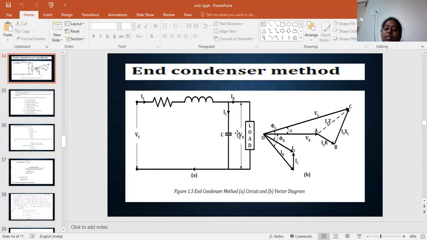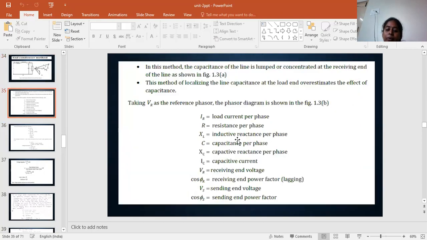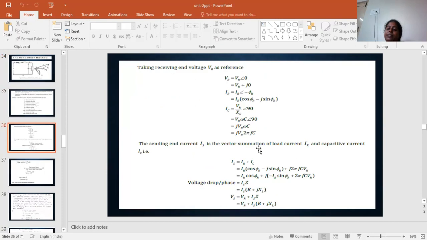Here the voltage across the load is connected to the capacitor. So across the load, no other parameters are seen here. So the VR voltage is present at the capacitor also. Okay, so here in the capacitor VR voltage is there. So IC equal to VR by XC, at an angle of 90 degrees. And we know the XC value, that is nothing but 1 by j omega c. So 1 by j omega c we can write in the place of XC.